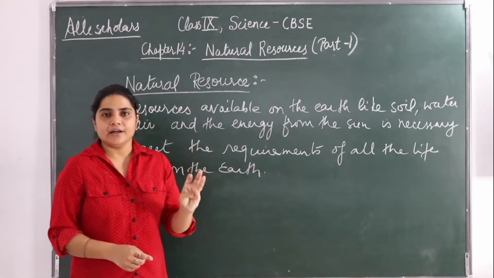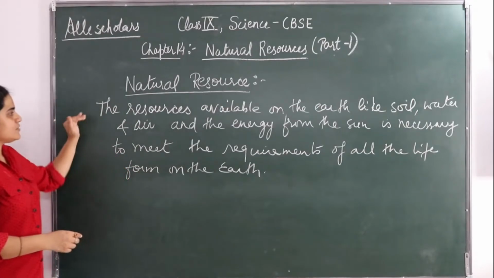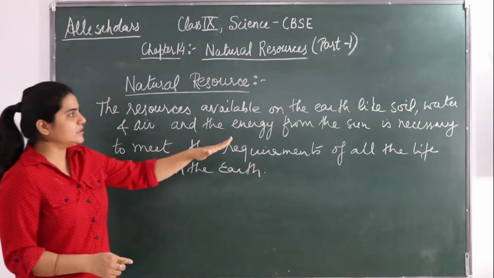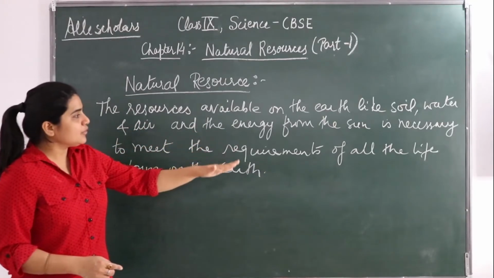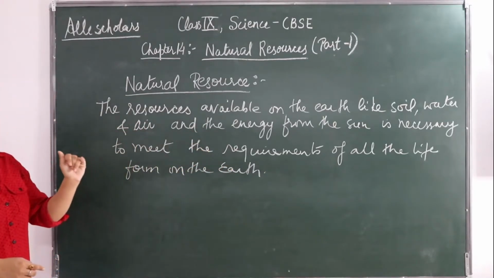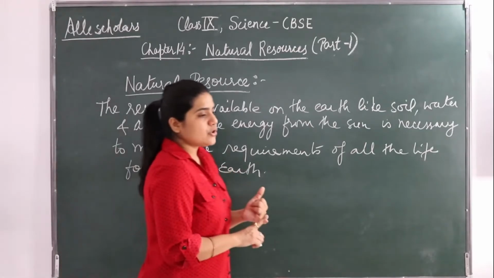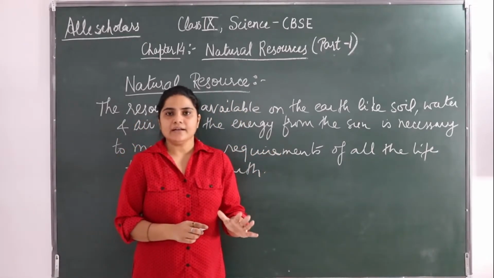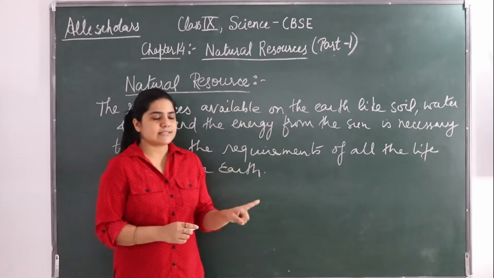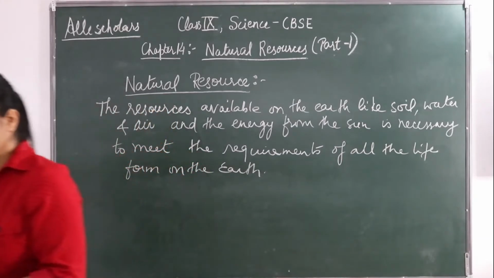So they are air, water, soil, minerals, etc. The resources available on the earth like soil, water, air, minerals, and the energy from the sun are necessary to meet the requirement of all life forms on the earth. The stock of nature which is useful for mankind is called natural resources. Examples are air, water, soil and minerals.